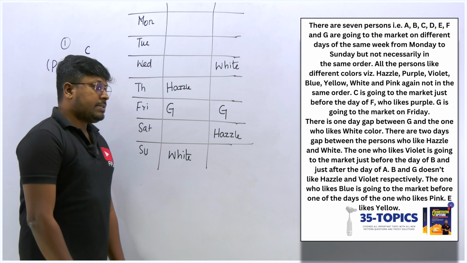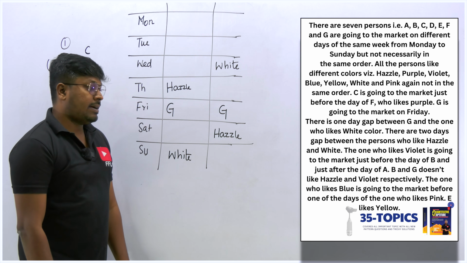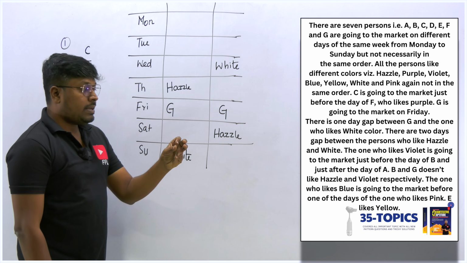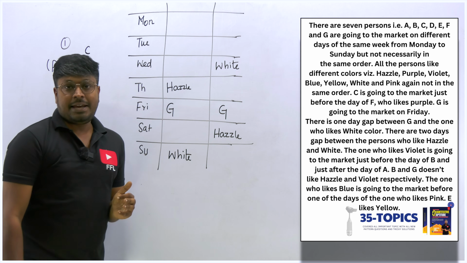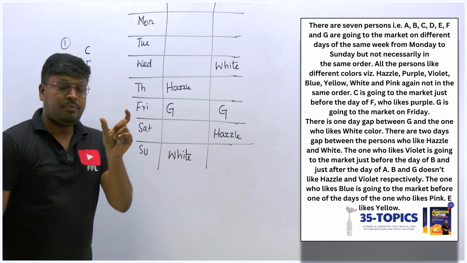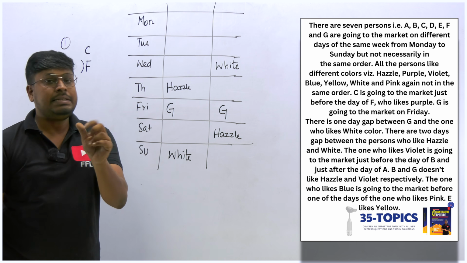The next point is, the one who likes violet color is going to the market just before the day of B and just after the day of A. Very interesting. Just before means the word just represents immediately, right?